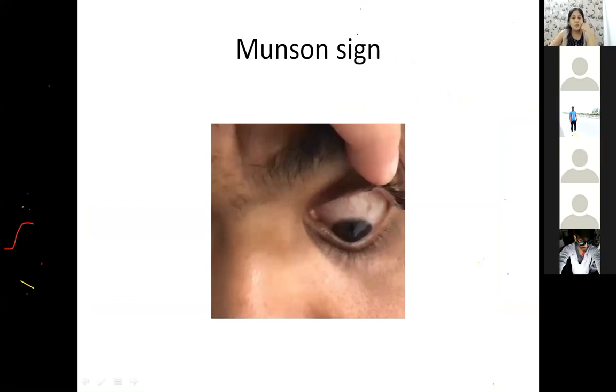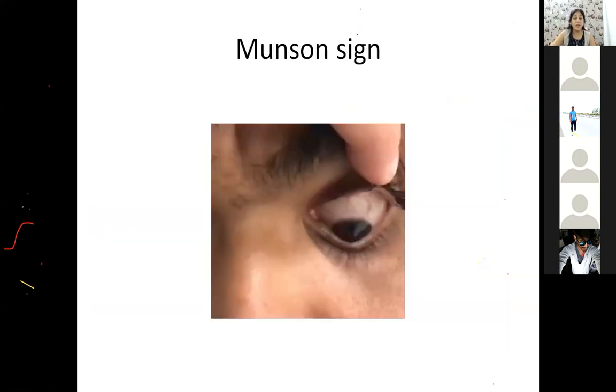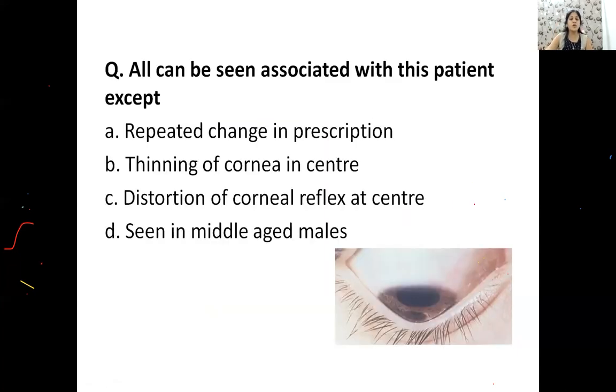Now, I believe there will be a question from keratoconus as well. Maybe a picture question, maybe a problem-based question, or maybe both together. Okay? So Munson sign can be there again. It has come before also. What is Munson sign, guys? Because of the protruding cornea in keratoconus, there will be a notching of the lower lid when the patient looks down. Okay? This Munson sign has been asked many times. So there can be a similar question on keratoconus.